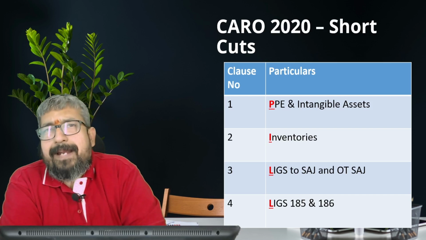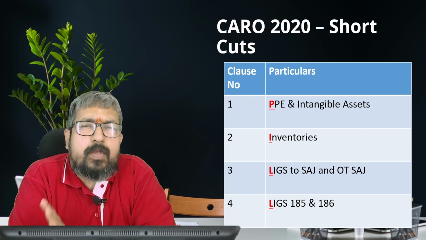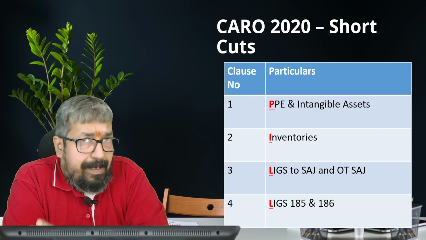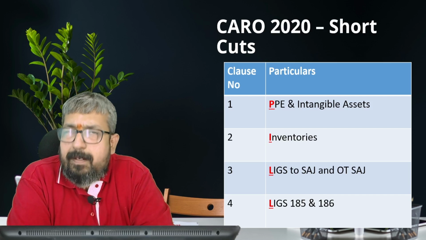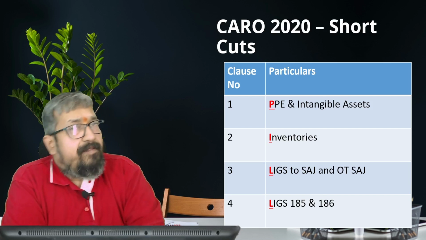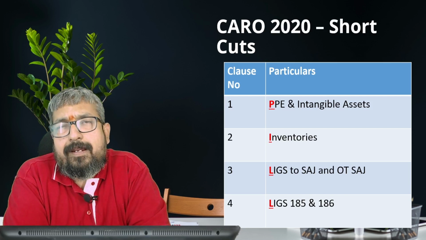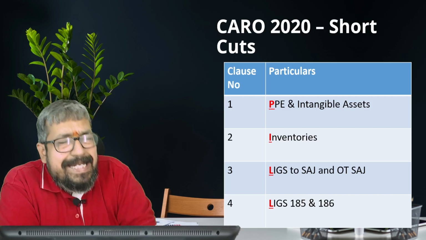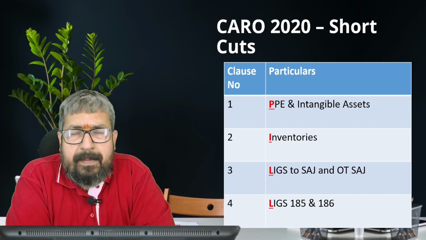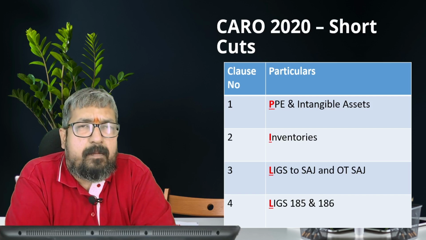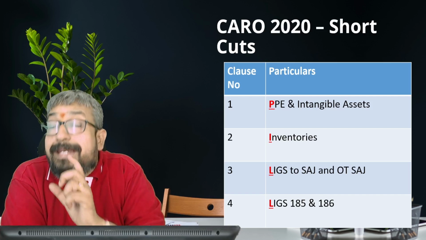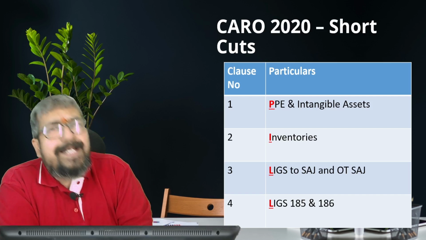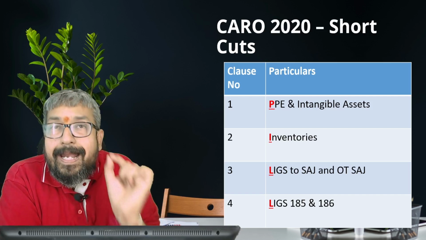In property, plant, equipment, and intangible assets, just to give you in brief: first of all, are they maintaining proper records for property, plant, equipment, and intangible assets? Whether physical verification of property, plant, equipment is done at a reasonable interval by the management. Is there a material discrepancy? They also talk about the revaluation of assets, and whether it is done by a registered valuer.